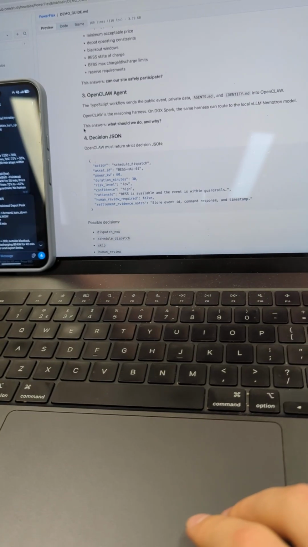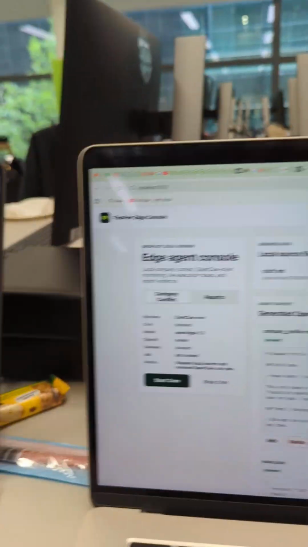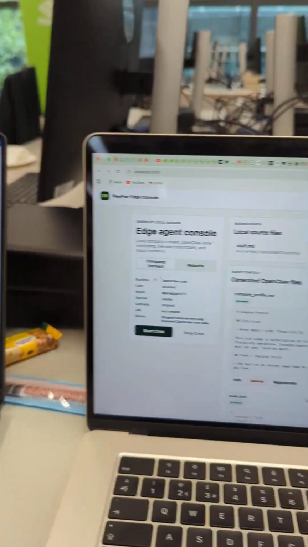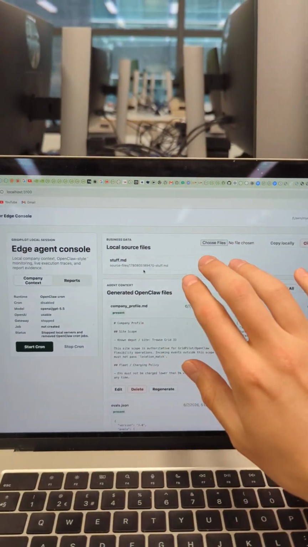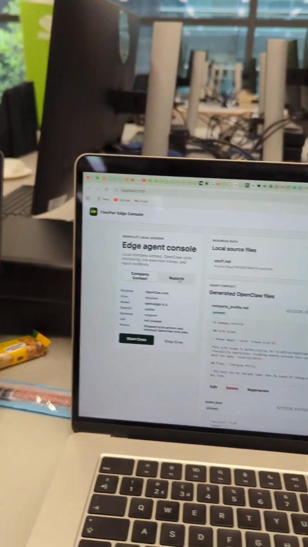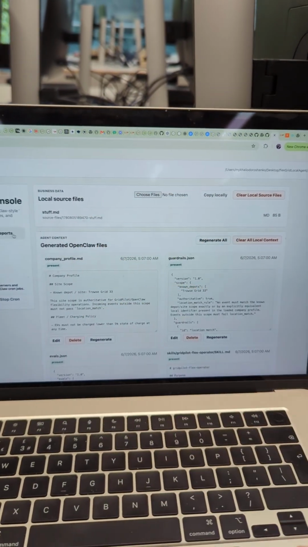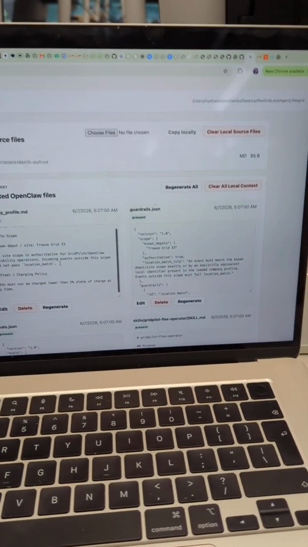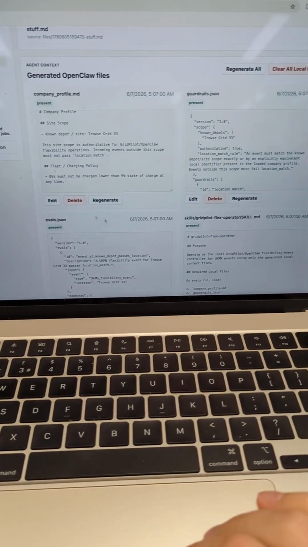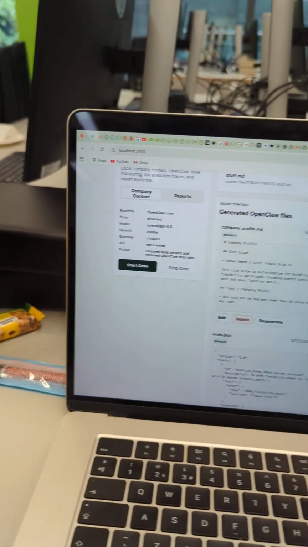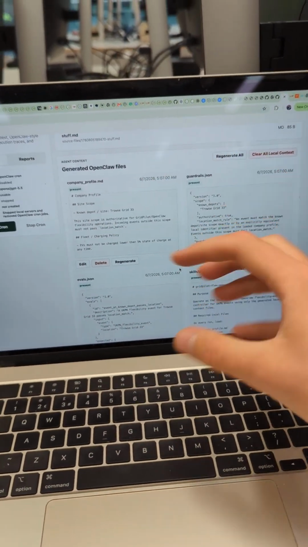Open for agent. A simple example would be that here's the portal, we have a company context where we could just upload the company files, any company context, the policies, right? And then the agent will generate the OpenClaw files, which are the company profile, the guardrails, the evals, the skills, and those will be used in the decision making.